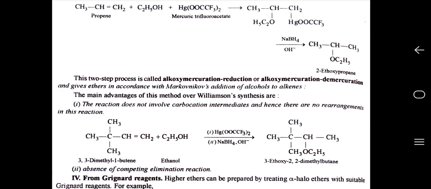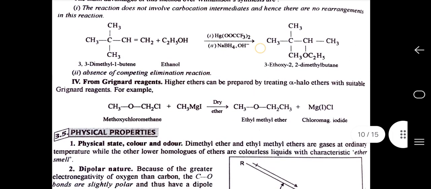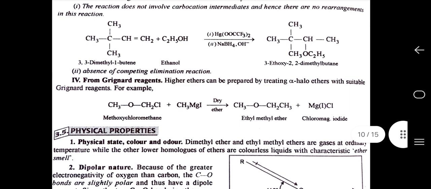The main advantage of this method over Williamson synthesis is that the reaction does not involve a carbocation intermediate, and hence there is no rearrangement in this reaction. From Grignard reagent: higher ethers can be prepared by treating alpha-haloethers with a suitable Grignard reagent. For example, methoxychloromethane in the presence of dry ether gives us ethyl methyl ether and chloromagnesium iodide.